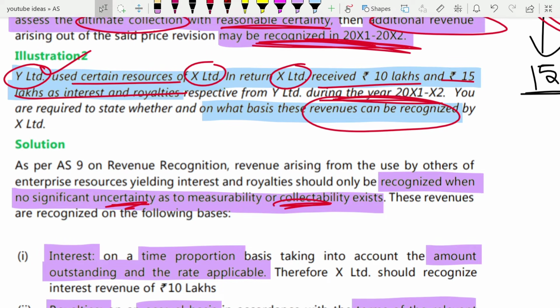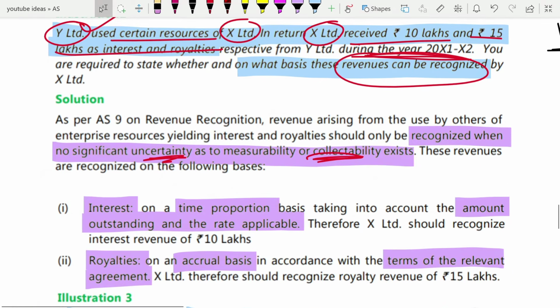But specifically, 2 more conditions you have to fulfill. In case of interest, you are going to do it on a time proportion basis. Depending on whatever amount is outstanding and whatever rate is applicable, you can calculate whatever interest pertains to the time, and in such case you can record your interest income.